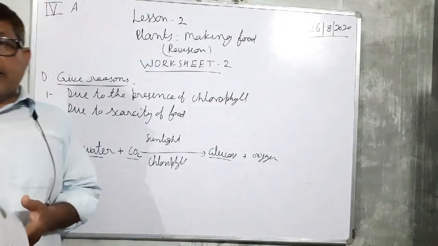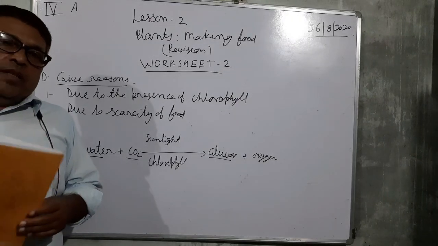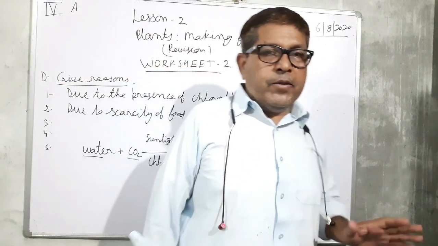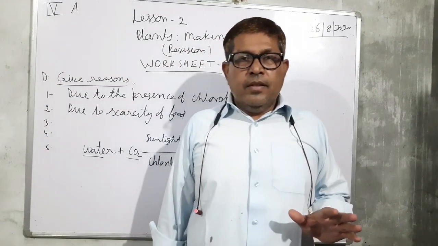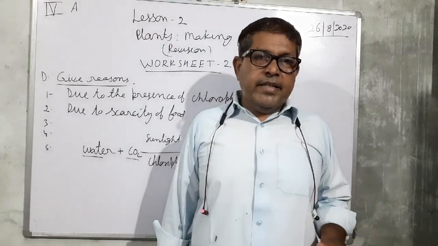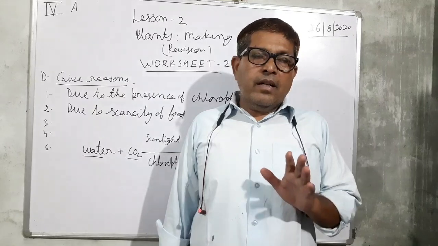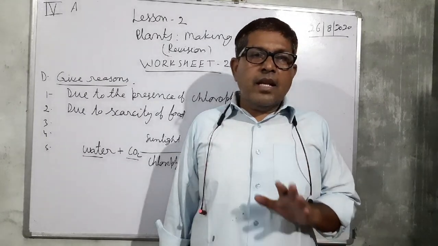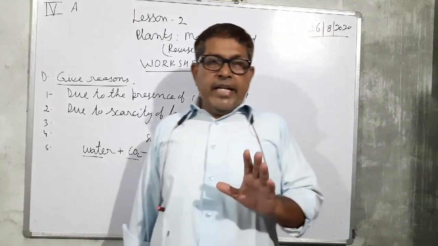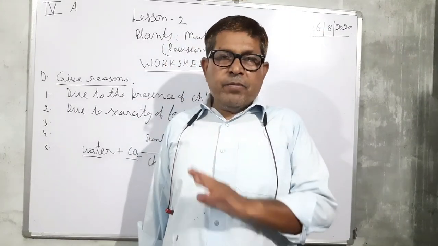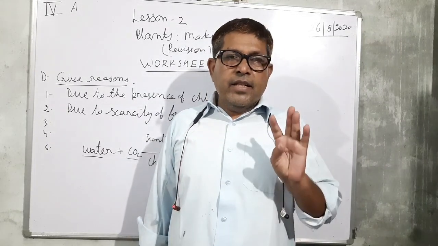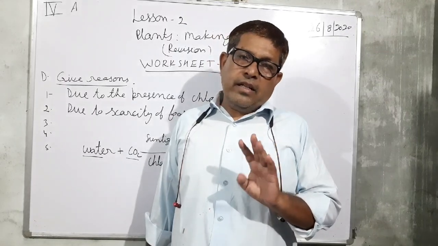The process by which plants make their food in presence of carbon dioxide, water and sunlight. The process by which green plants make their food in presence of carbon dioxide, water and the sunlight.